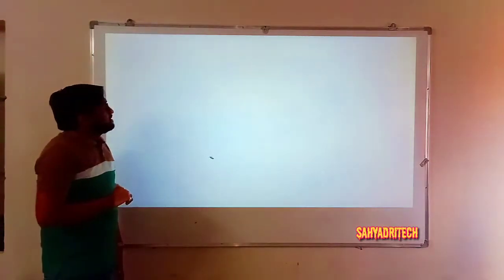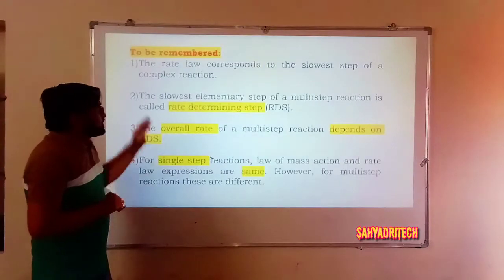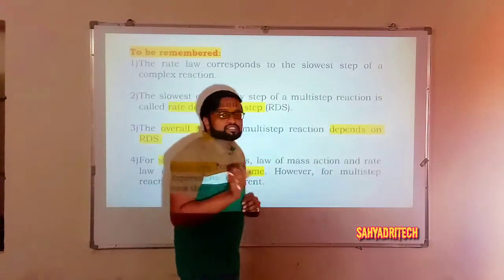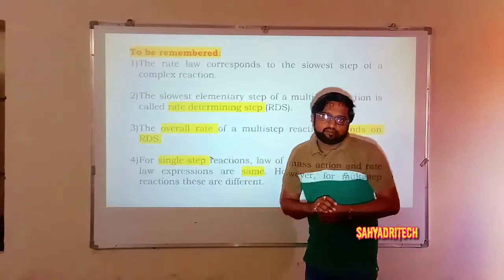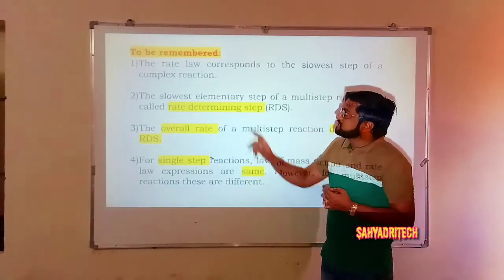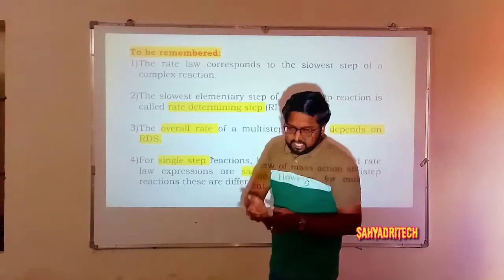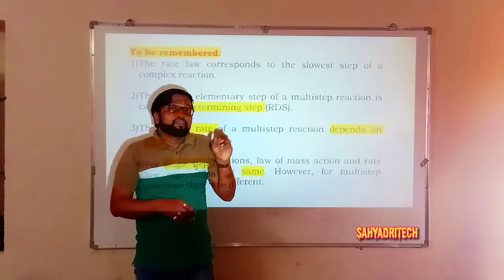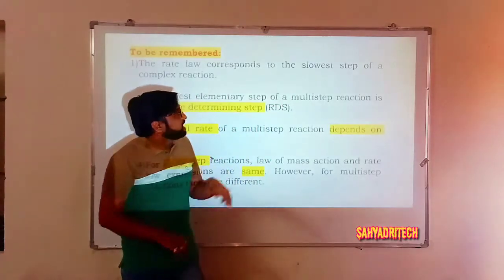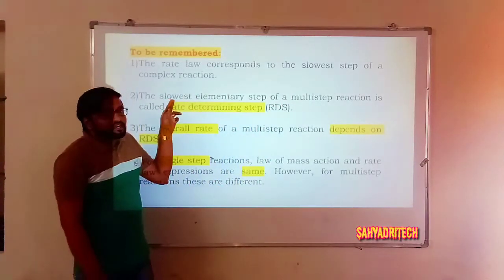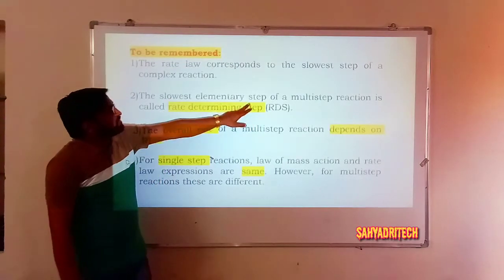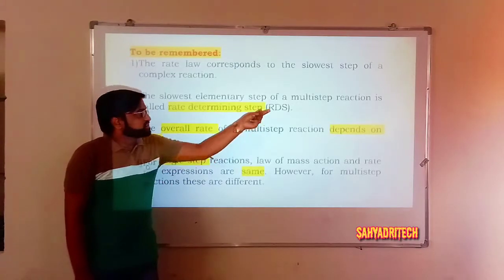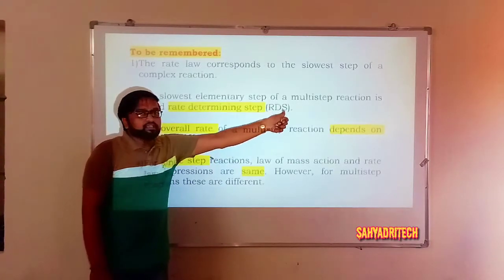Well, what is to be remembered here is that the rate law corresponds to the slowest step of a multi-step reaction. The first point to be remembered is that the rate law, or rate expression or rate equation, corresponds to the slowest step of a multi-step reaction. And what is that slowest step called? The slowest elementary step of a multi-step reaction is called the rate determining step. In short, it is abbreviated as RDS.